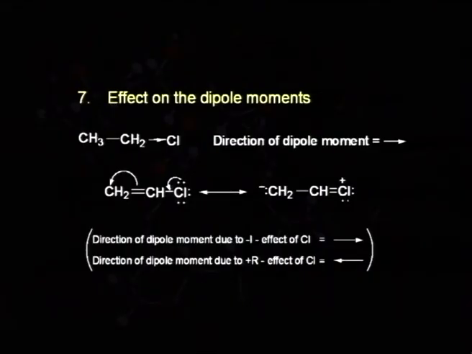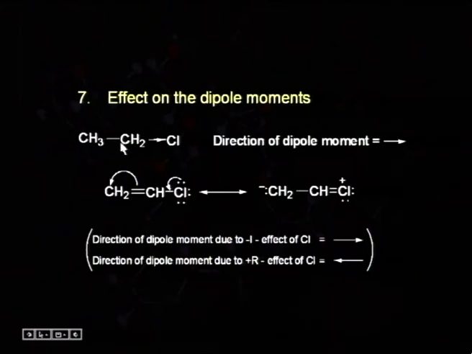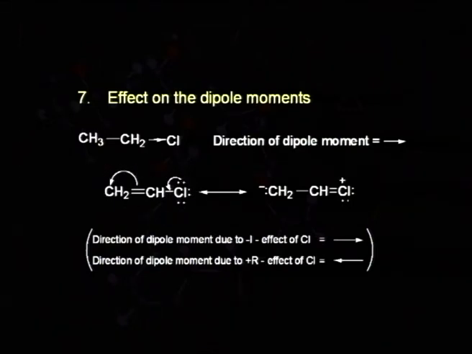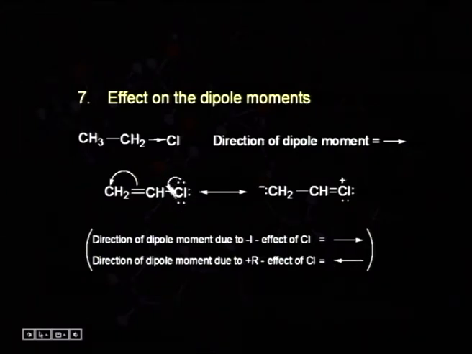This resonance effect plays an important role in dipole moment also. As we can see, in the case of this simple molecule which does not show any resonance effect, the direction of the dipole moment is from carbon to chlorine, here like this. But in the case of vinyl chloride, which shows resonance effect, the direction of the dipole moment is reversed, because chlorine possesses lone pairs of electrons and these lone pairs are in conjugation with the pi bond. So, the direction of the dipole moment gets reversed due to the plus R effect of chlorine.